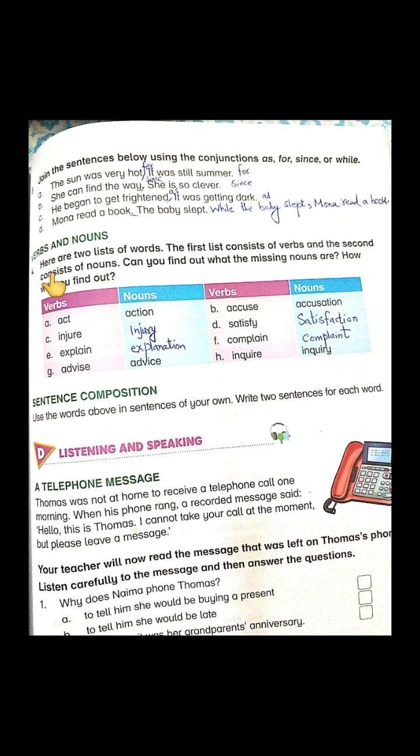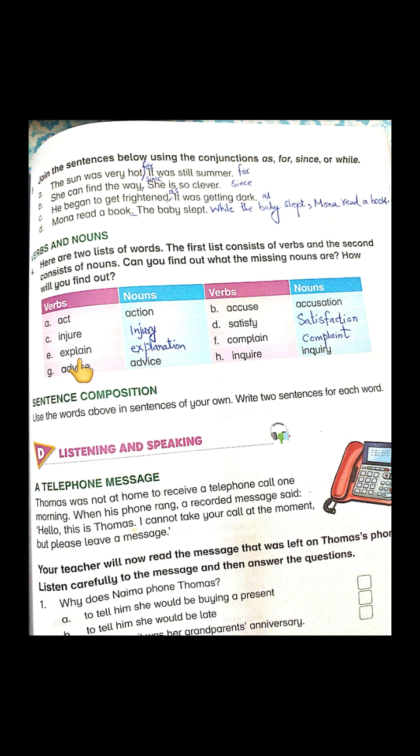For example, the verb is act and the noun is action, right? The verb is accuse and the noun is accusation. C, the verb is injure and the noun is injury. D, the verb is satisfy and the noun is satisfaction.